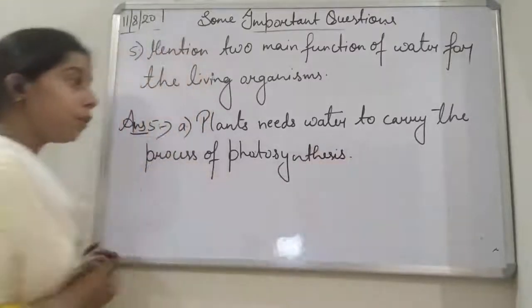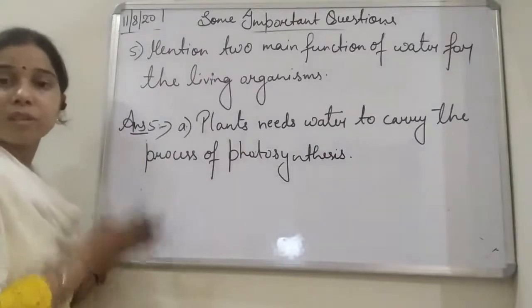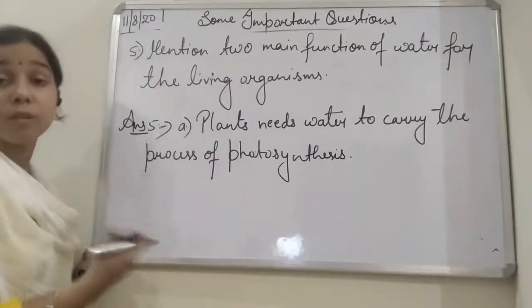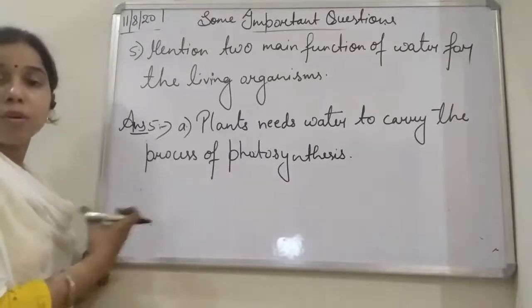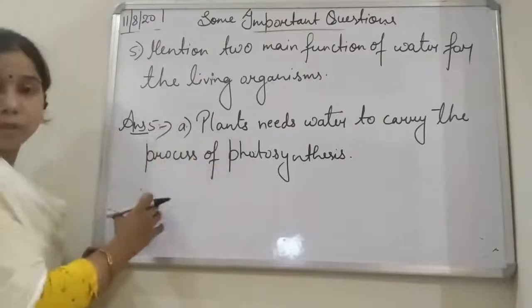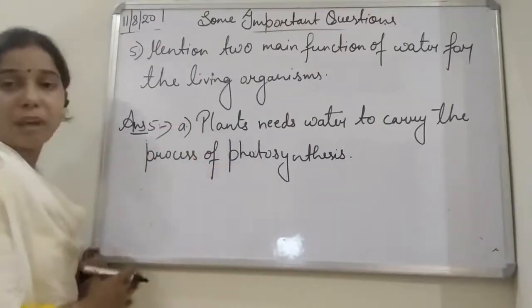They need water for photosynthesis, and you know that the result of photosynthesis is starch, that is the food of the plant. So we can say that plants survive just because of water, students. Water plays a very important role in the survival of the plant.